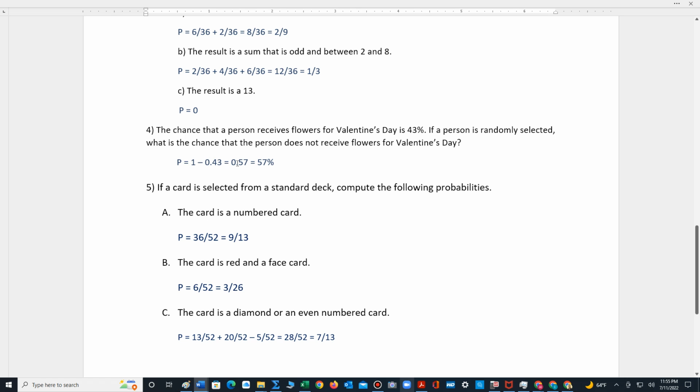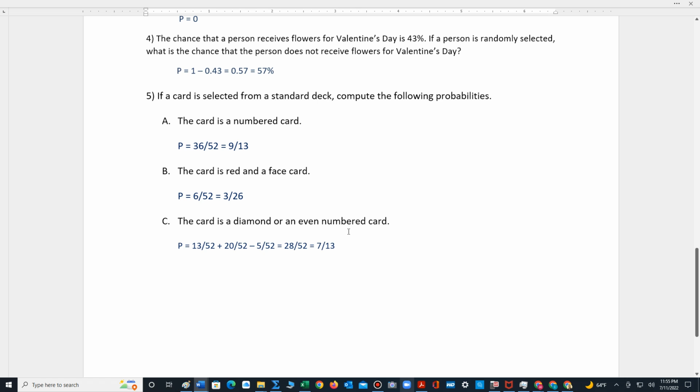So 1 minus 0.43, 0.57. We can convert the answer to a percent. Remember, just move the decimal 2 spaces to the right and write down the percent sign. The answer is 57%.